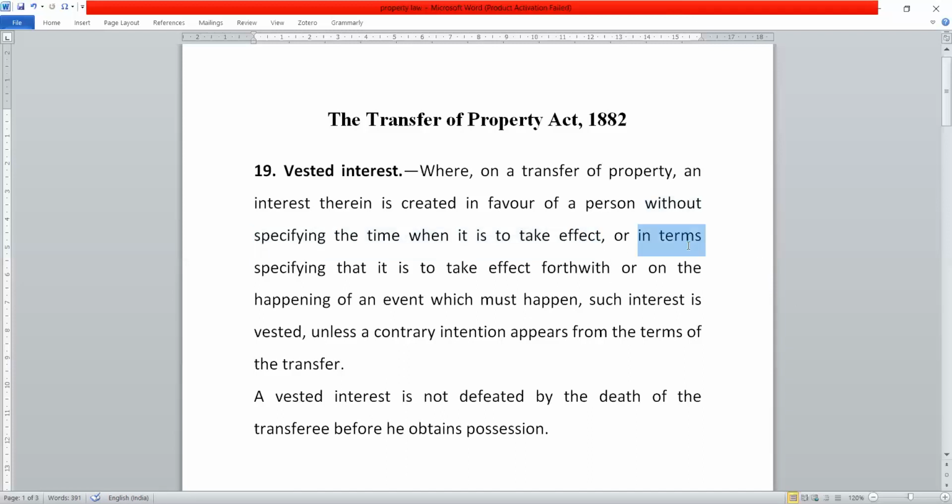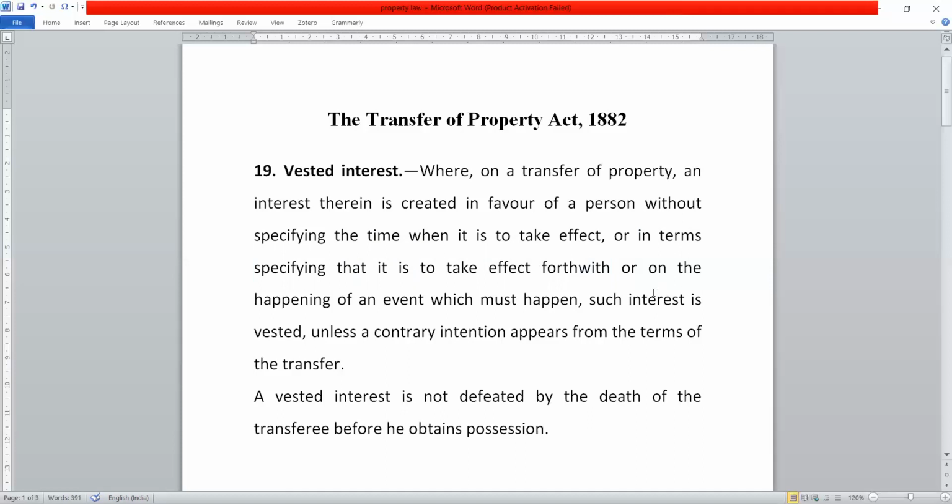Now come to the second phrase, which says, in terms specifying that it is to take effect forthwith. Again, the same situation. A transfers the property to B, saying that the property will get transferred to B immediately. Then in that situation, B has the vested interest in the property. Always remember, forthwith here means immediately.